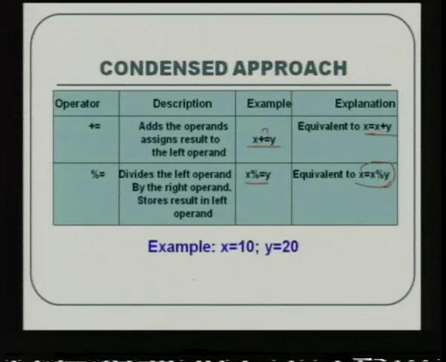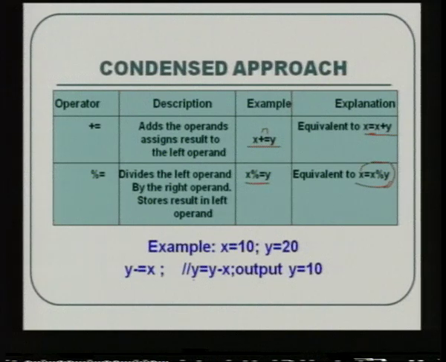So example here, x is 10 and y is 20. I am giving y minus is equal to x, which is equal to y is equal to y minus x. So that is nothing but y is equal to 20 minus 10. So the value of y is decremented from 20 to 10, and y modulo x, y is equal to y modulo x, 20 is divided by 10, the remainder is 0. So the output y contains the value 0. So this is how these condensed forms of assignment operators are used.